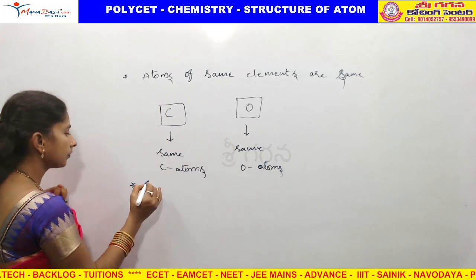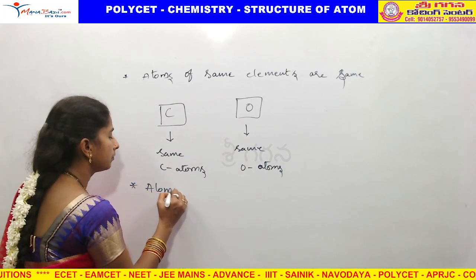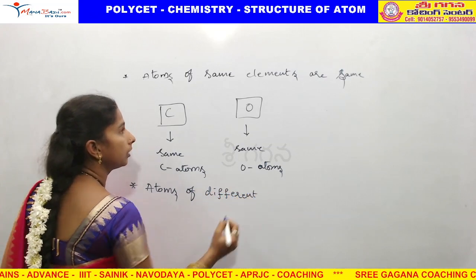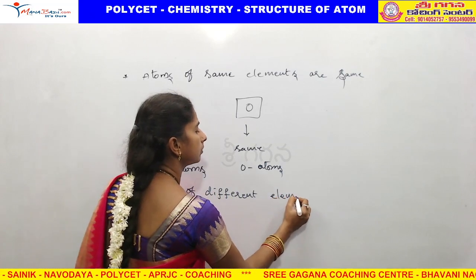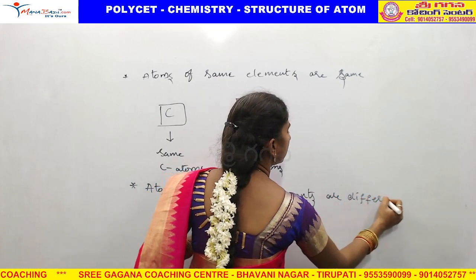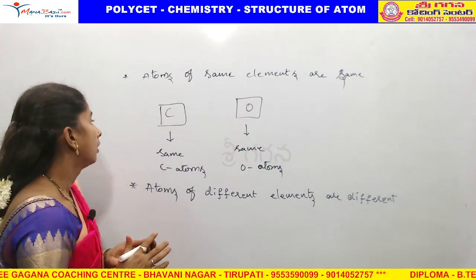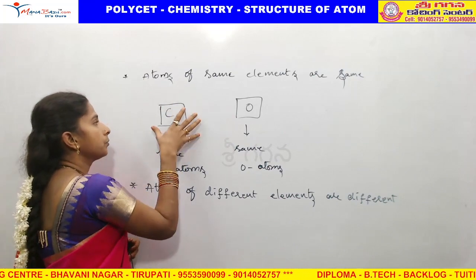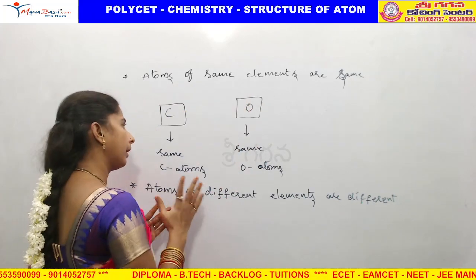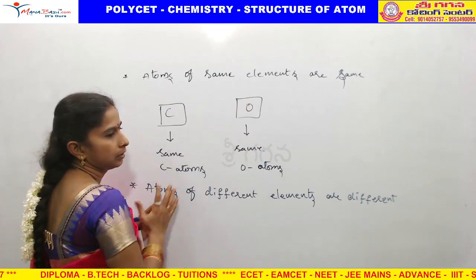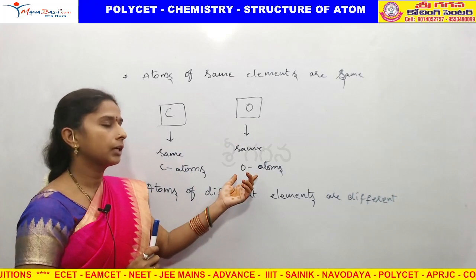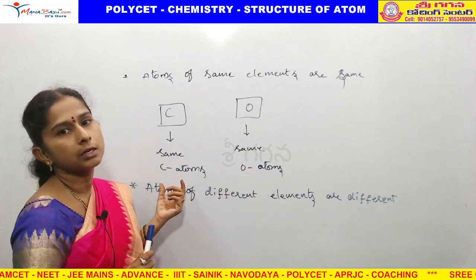And atoms of different elements are different. Carbon atoms, all carbon atoms are the same. Wherever you take carbon atoms, they are the same only. Oxygen atoms are the same only. But these two are different from each other. Carbon atoms are not like oxygen atoms, and oxygen atoms are not like carbon atoms.